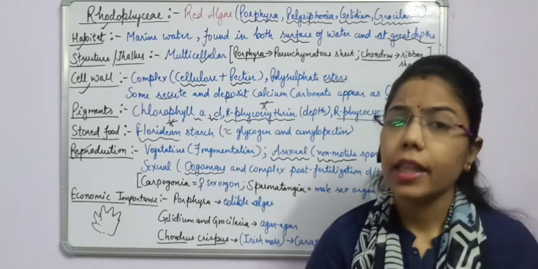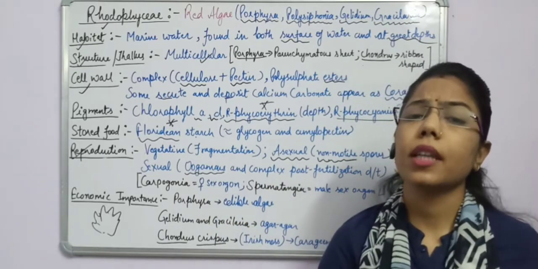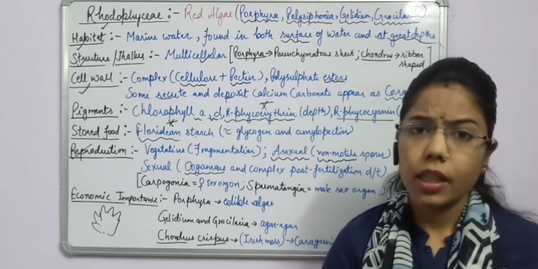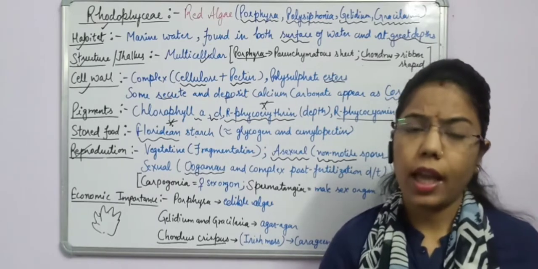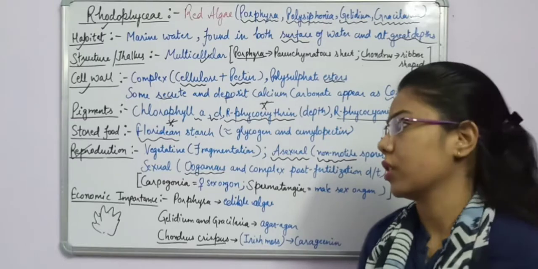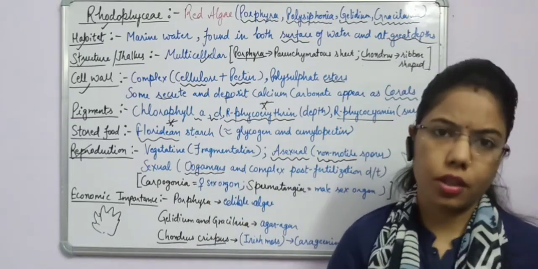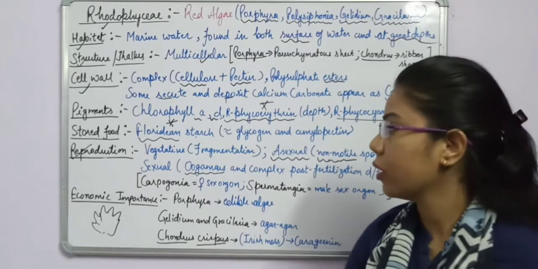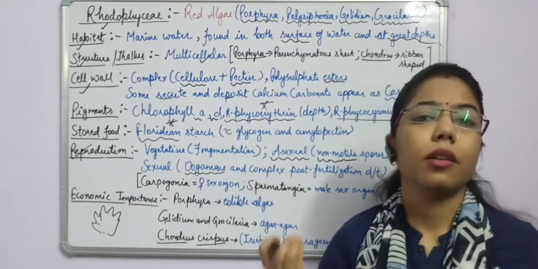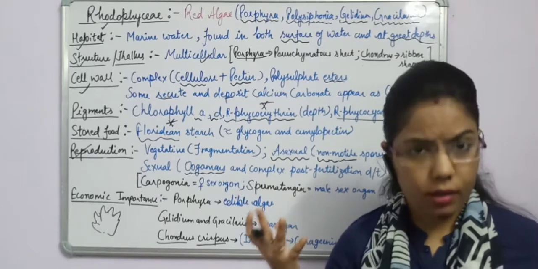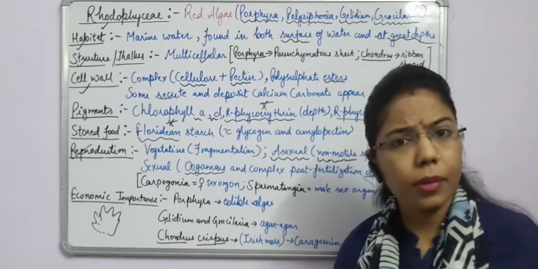Now, if we talk about the sexual method in Rhodophyceae, here the method is oogamous. What was oogamous? In oogamous, the female gamete is non-motile and larger in structure, while the male gamete is smaller in structure. So this is the criterion for oogamous: the female gamete is larger in size and the male gamete is smaller.